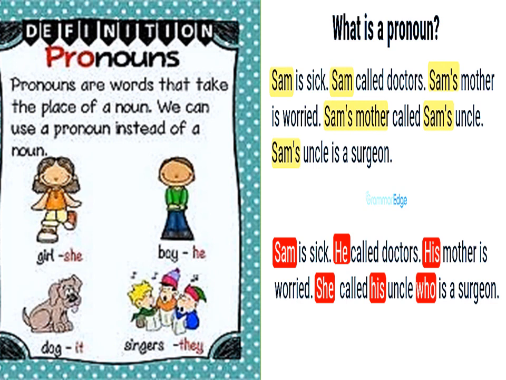So what are pronouns? Pronouns are the words that take the place of a noun. We can use a pronoun instead of a noun. So what is a noun, children? A noun is the name of anything. It can be the name of a person, name of an animal, name of a thing, or name of a place. So all the nouns are the names. Names are called nouns. So in the place of these names, if we use some other word, that's called a pronoun.